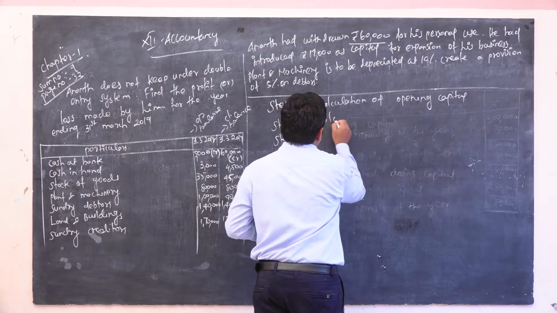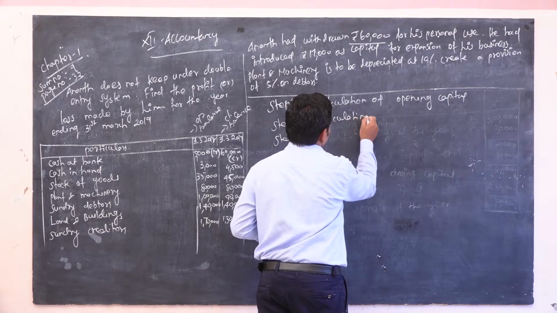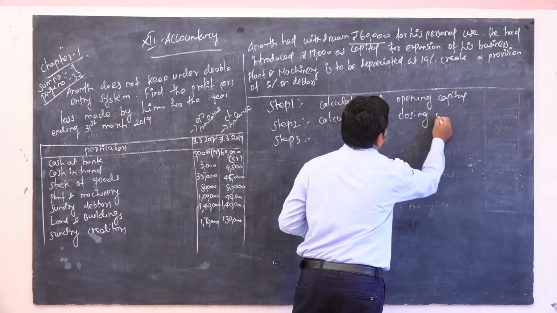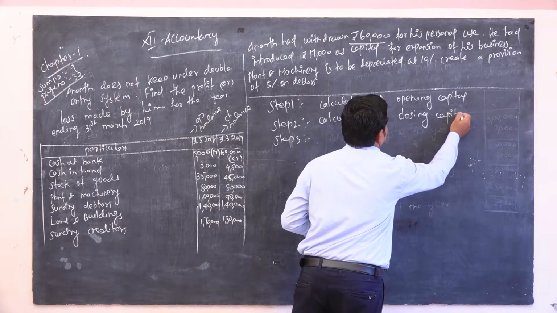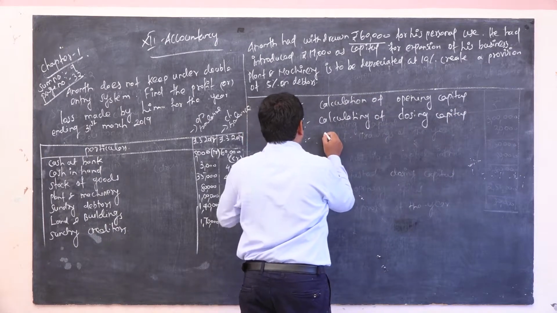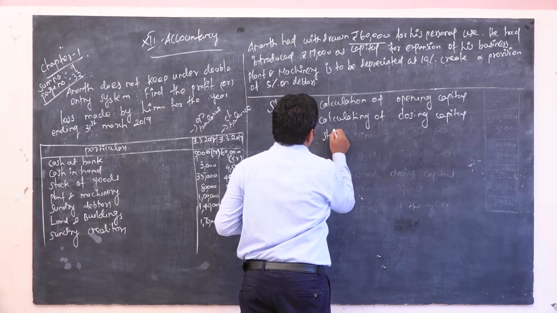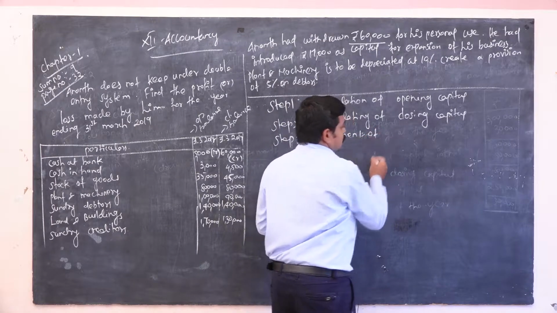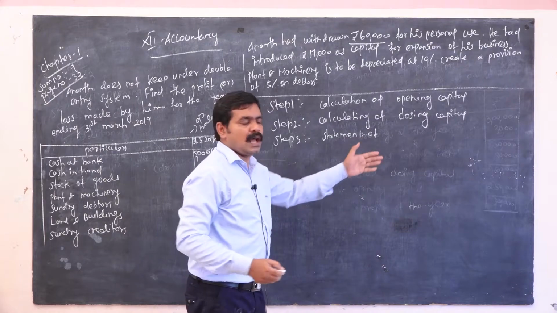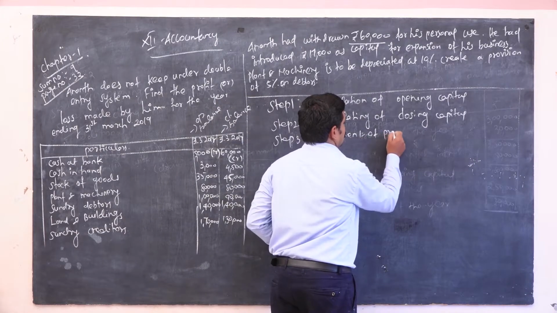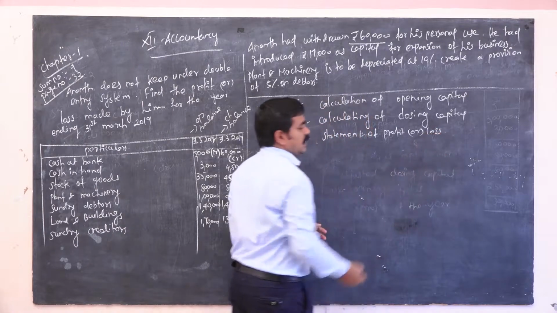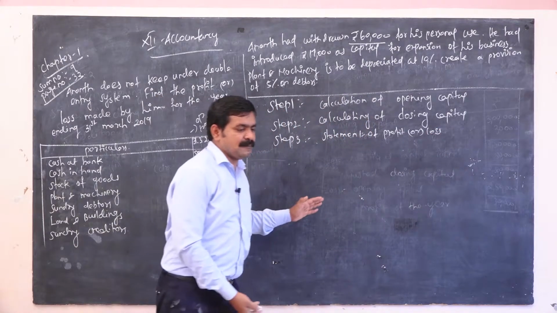Step 2, calculation of closing capital. Step 3, statement of profit and loss account. These are the steps in this problem.